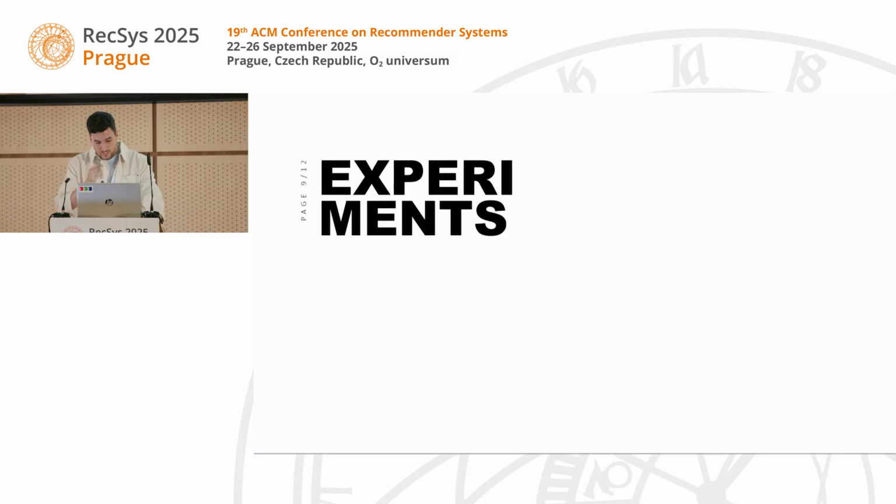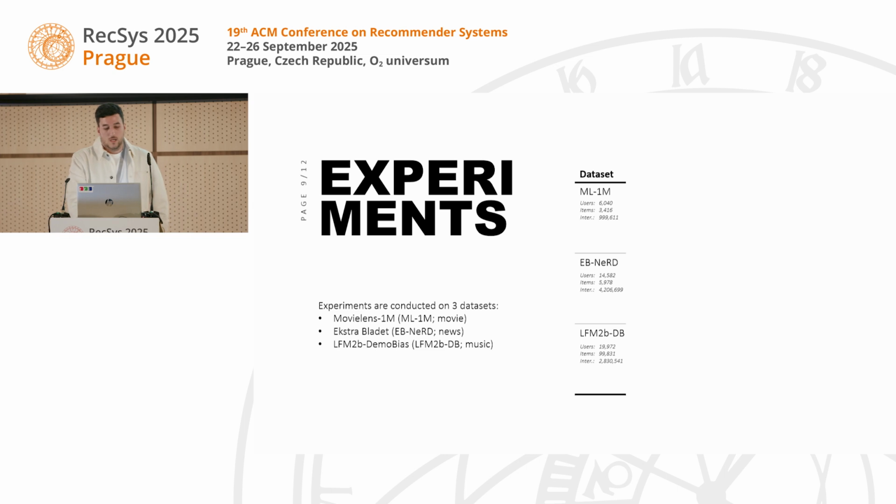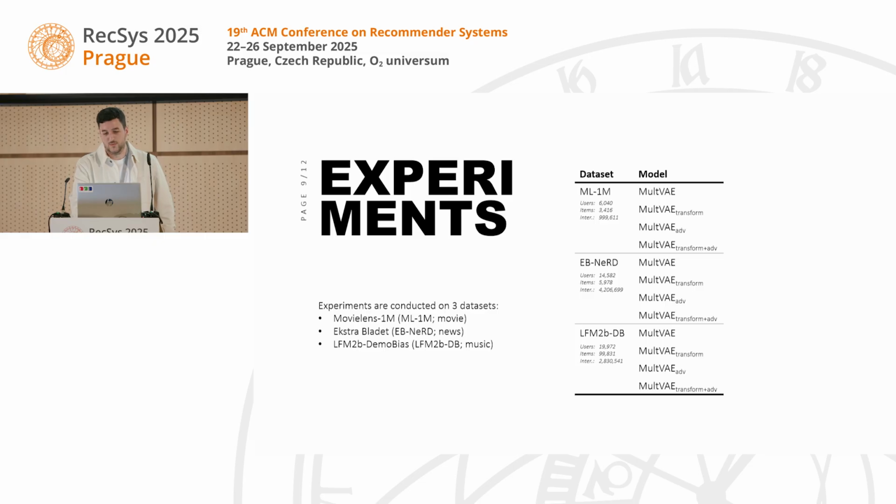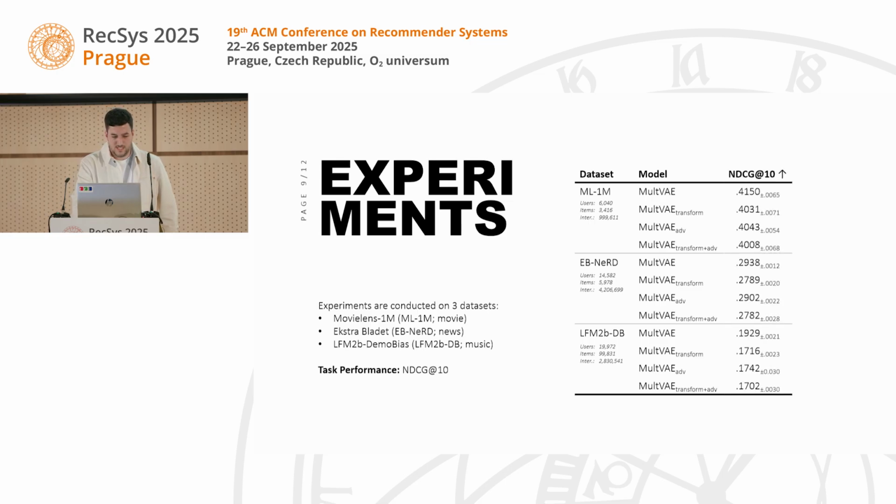All right, talking about experiments. We conduct experiments on 3 different data sets of different scale. We have 4 different model variants, the first line being our biased model, the second line being an ablation study where we only use the input transformation but no adversarial training. The third line is the adversarial model, which is our baseline for debiasing strength. And the fourth line for each data set is our proposed method where we apply the transformation and the adversarial training. For task performance, we measure NDCG at 10.